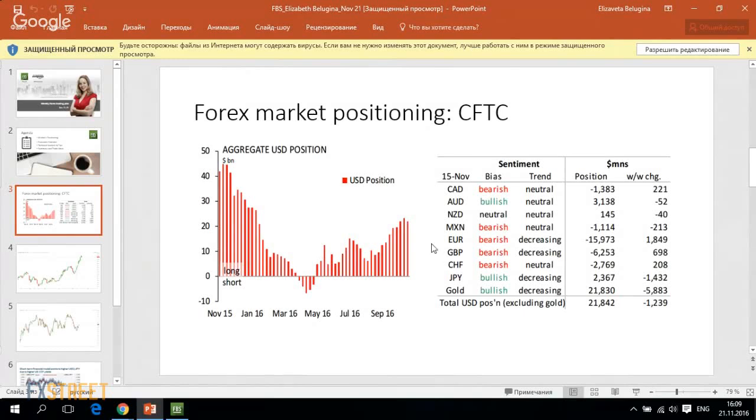The market has become less negative on the euro and British pound, but as we take into account the new data for the week since November 15th, we may see that the situation has changed and that more negative positions on the euro and British pound were built.